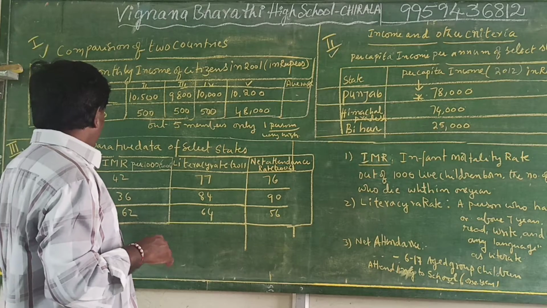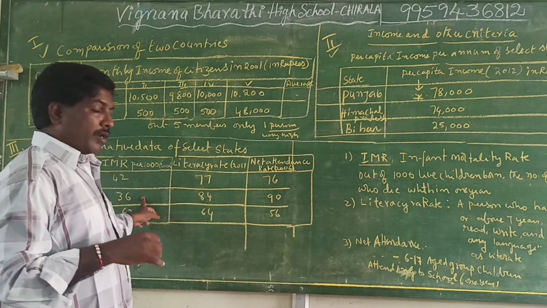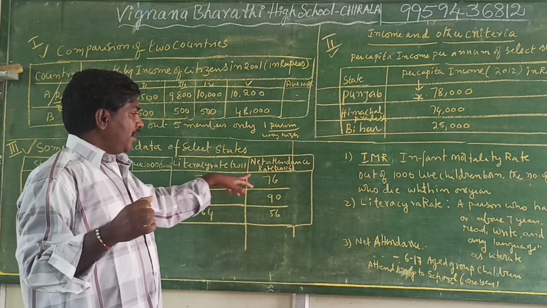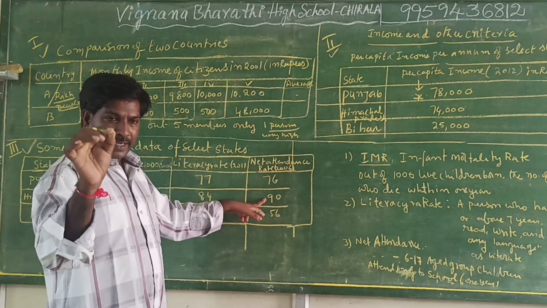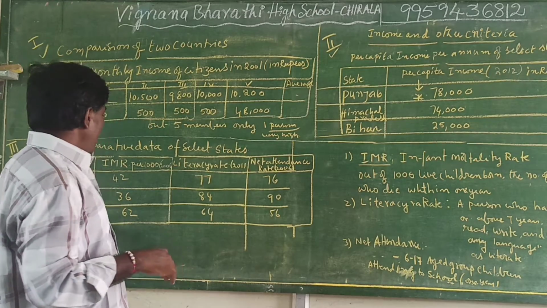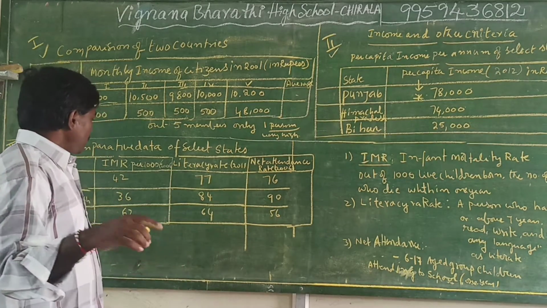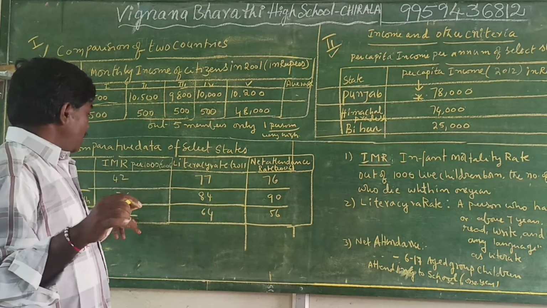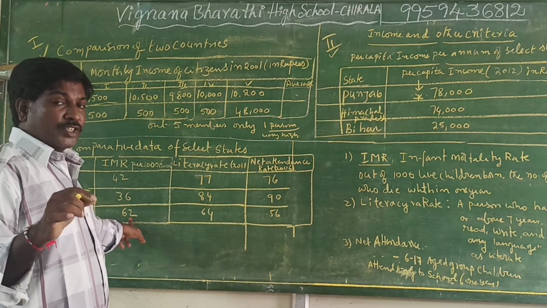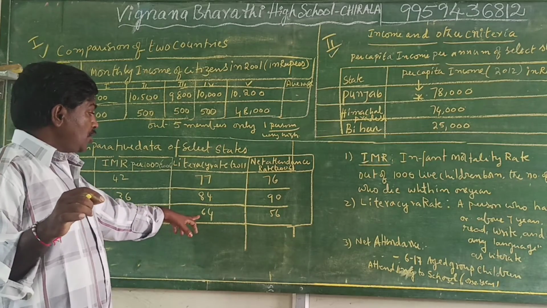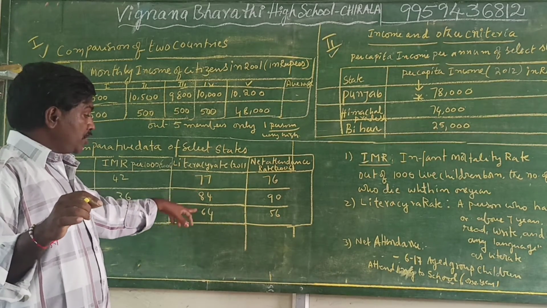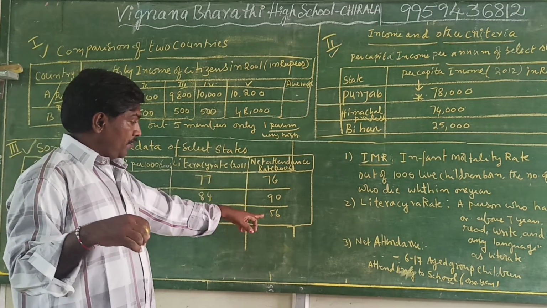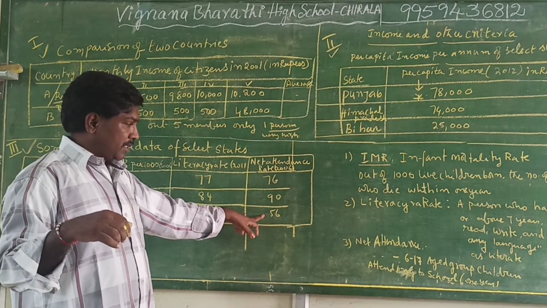So that's why the Himachal Pradesh IMR rate is low, and the literacy rate is very high, and the net attendance rate is also very high. And in Bihar, the infant mortality rate is 62, because their education percentage is less compared to these two states. 64% literates are there, and the net attendance rate is only 56%.